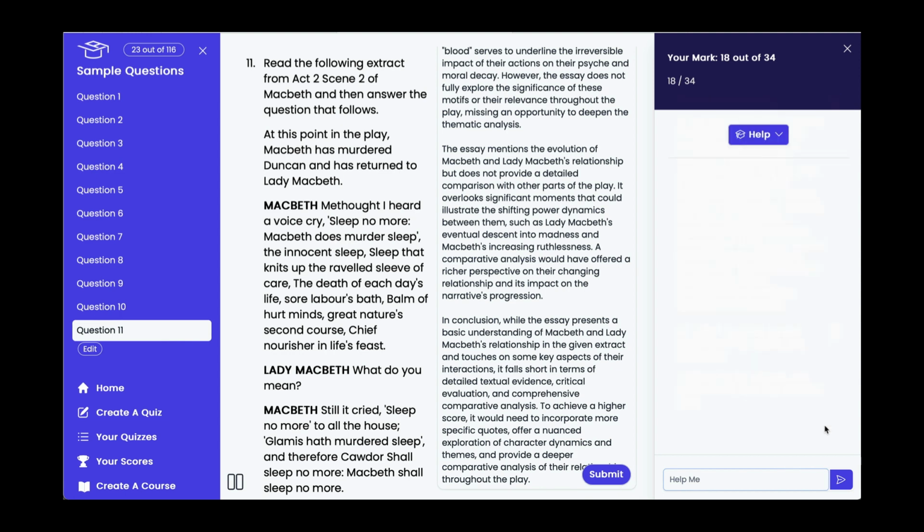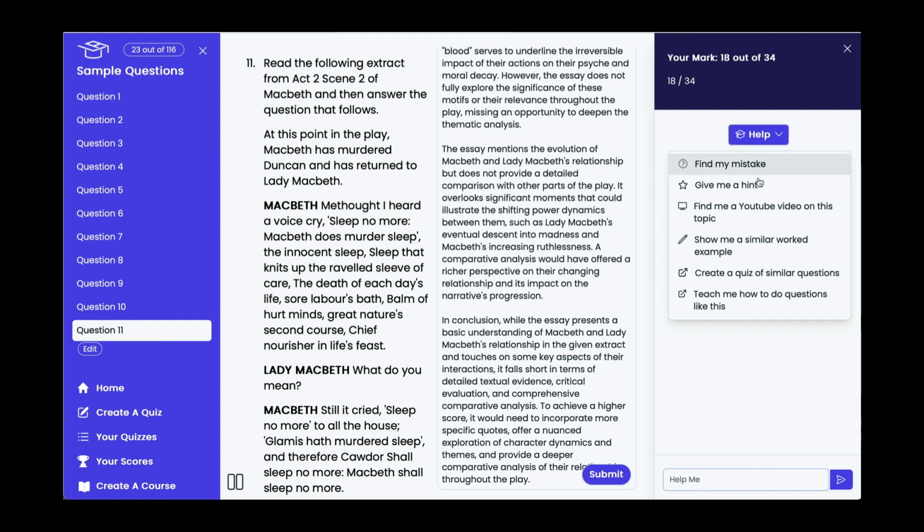And I can ask it all the usual questions about how I could improve paragraph 1, etc., and it will give me useful answers so I can make my essay better. I can also get hints, YouTube videos, similar worked examples, or create quizzes of similar questions, or create a whole course on how to do questions like this one to get the students up to the level that they need to be at.